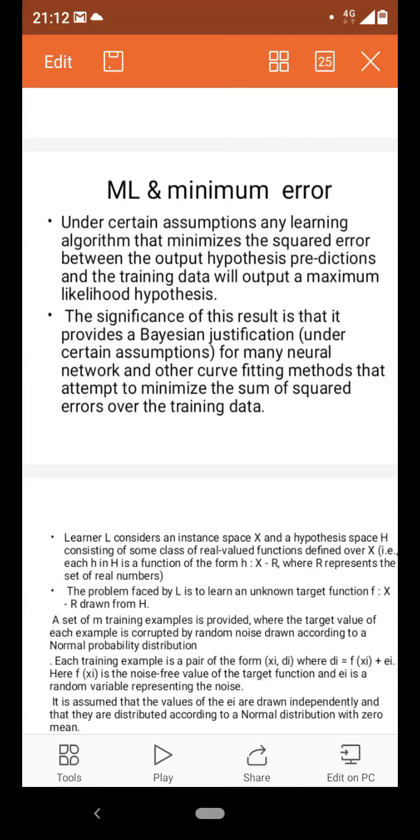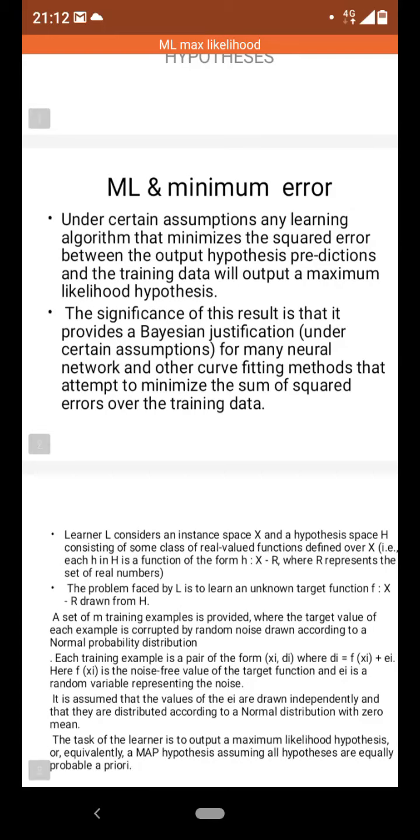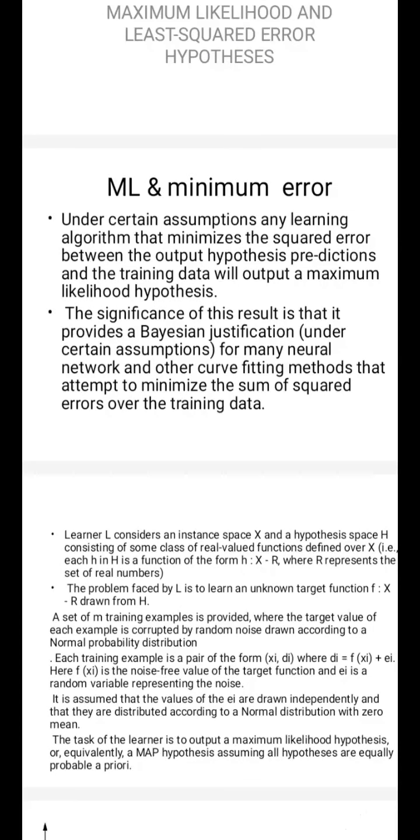We are also going to prove that this maximum likelihood function is equivalent to the minimum error function, that is the least squared error hypothesis. For any hypothesis or any modeling, we are going to have some assumptions. Under certain assumptions, any learning algorithm that minimizes the squared error between the output hypothesis predictions and the training data will output a maximum likelihood hypothesis. This is the definition, as I am repeatedly telling you in every class.